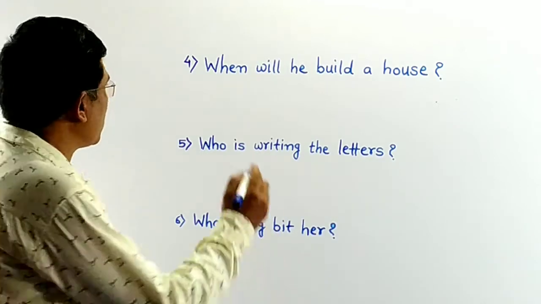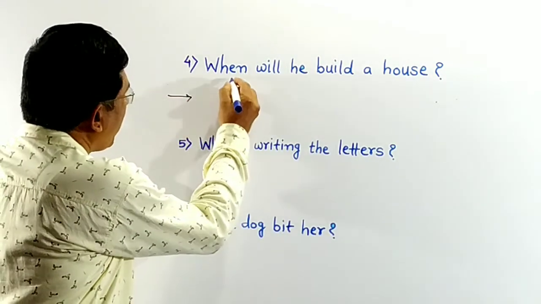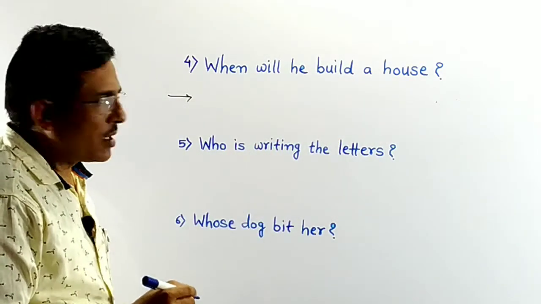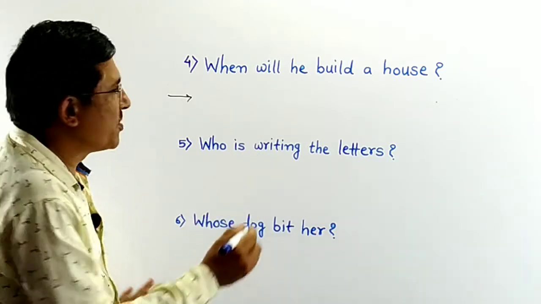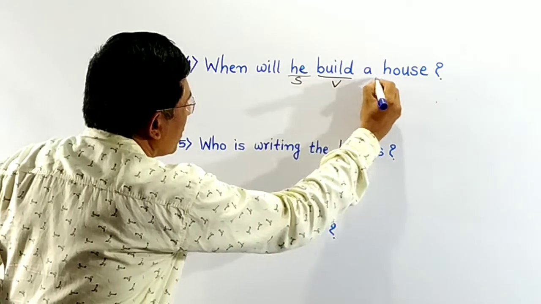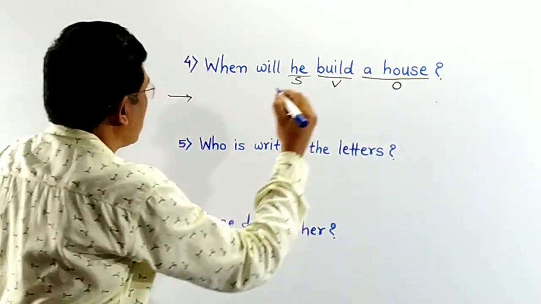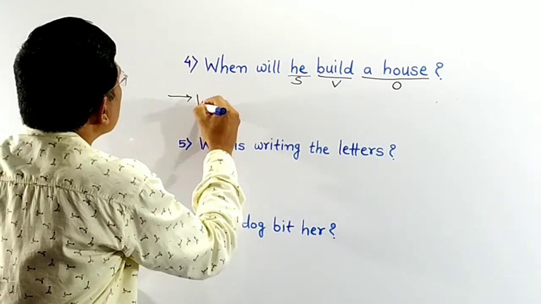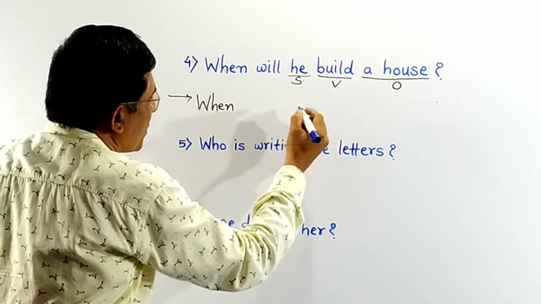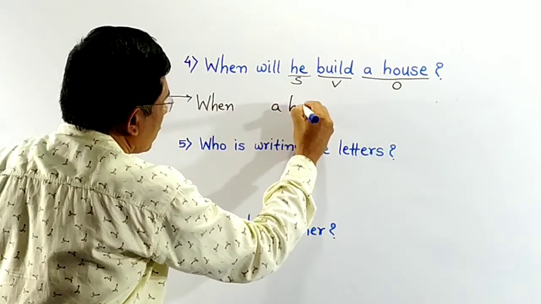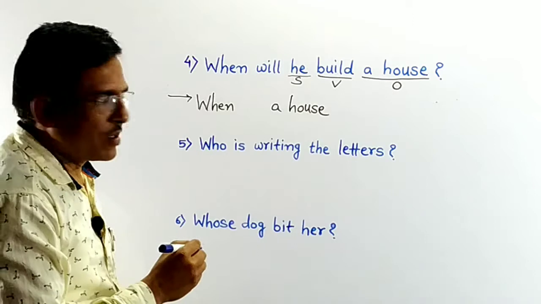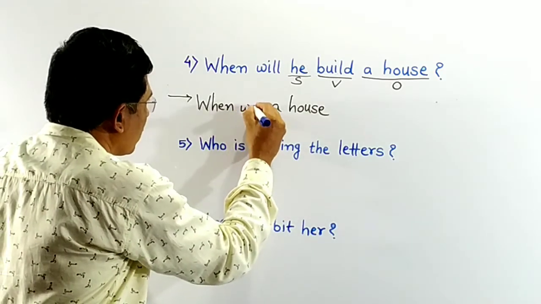See the fourth sentence. When will he build a house? Let's underline subject, verb and object. Here he is subject, build verb, a house object. Right? When as it is, when. Then take object here, a house. You know, will is helping verb here. Take will as it is.